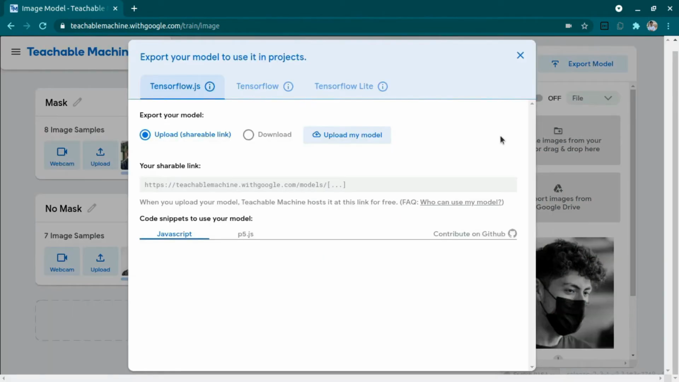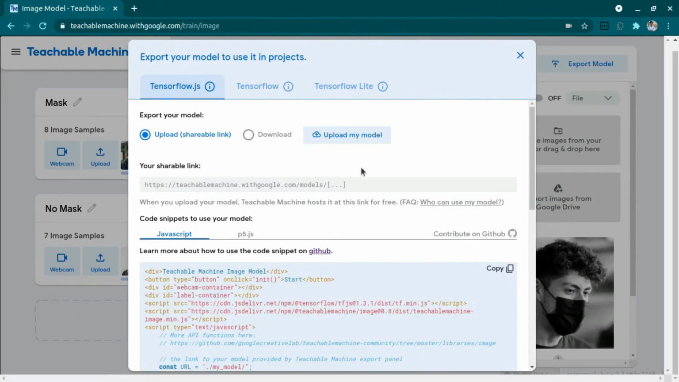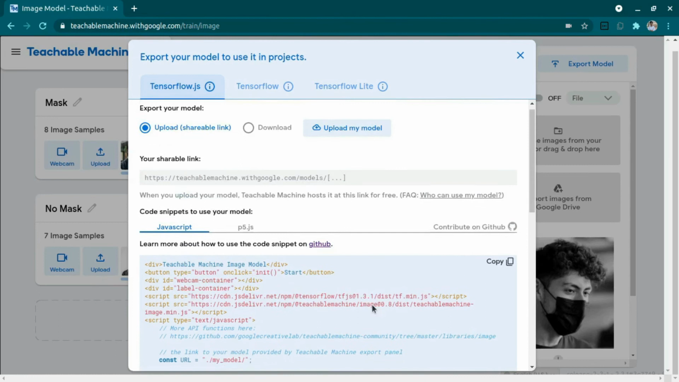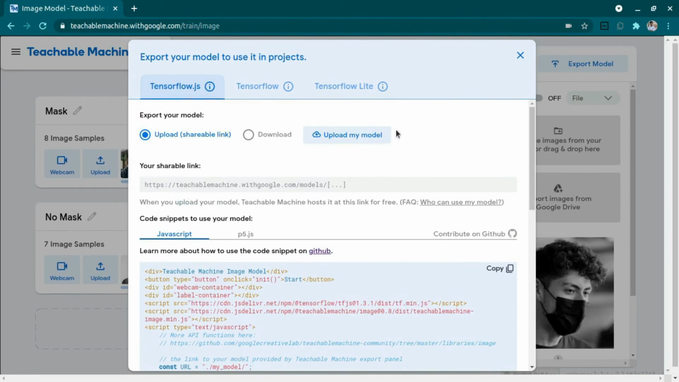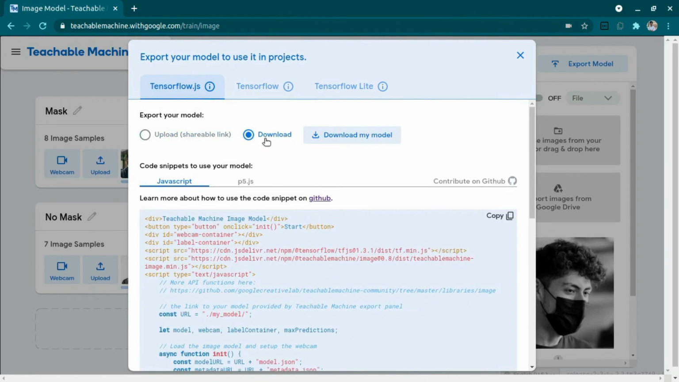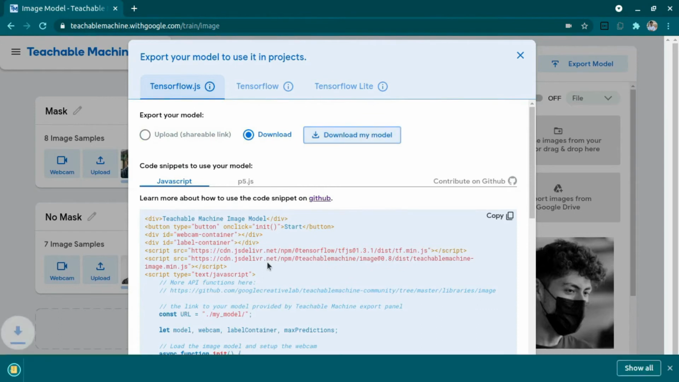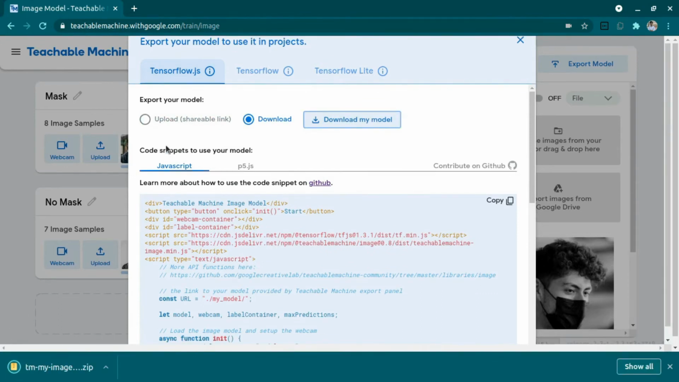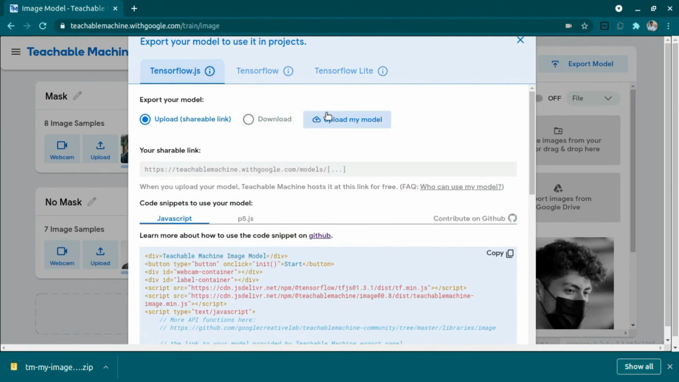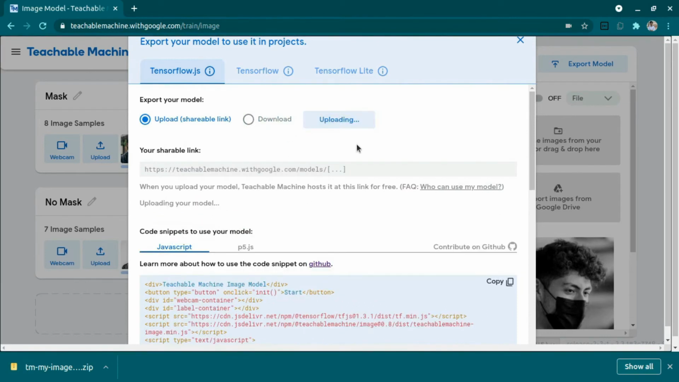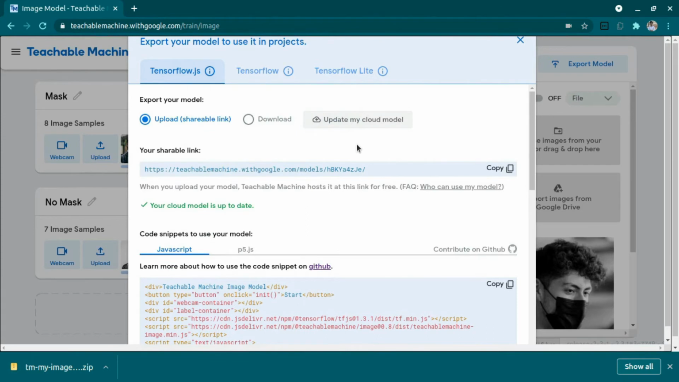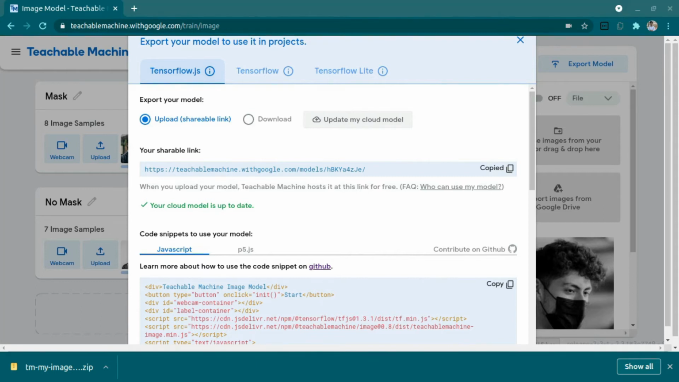We will download it. The automatically selected one is TensorFlow.js, and we can download it. Along with download, we can upload the model to Teachable Machine Host, so that we don't need to send the model to anyone or put it in a file. We can directly use the link and use the model. It will be very helpful when we are working on this project. And copy this link and save it securely. We will need it later.